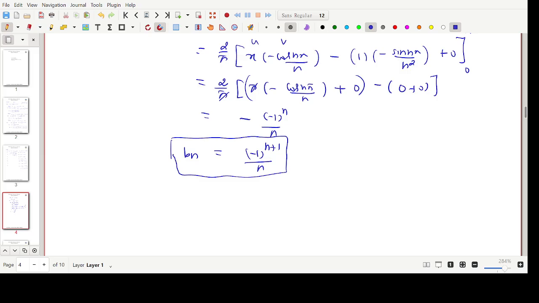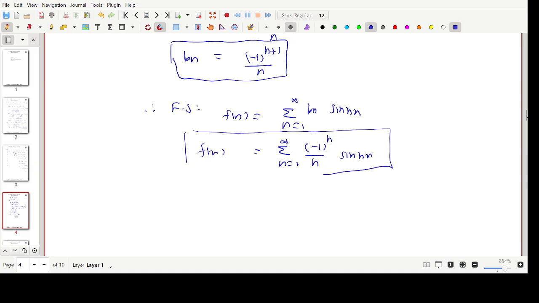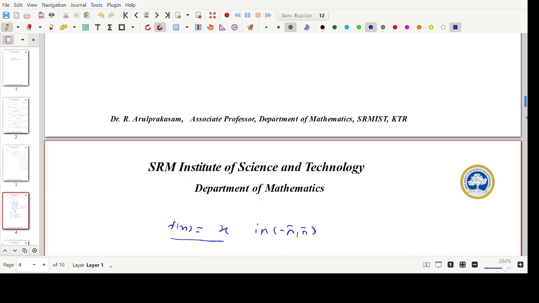Directly write your Fourier series expansion. Therefore, the Fourier series is f of x equal to summation n equal to 1 to infinity bn sin nx. Now I can simply substitute the bn value here. So summation n equal to 1 to infinity, minus 1 whole power n plus 1 divided by n, sin nx. It is our Fourier series expansion. The function is defined in the interval minus pi to plus pi, and the function is an odd function.